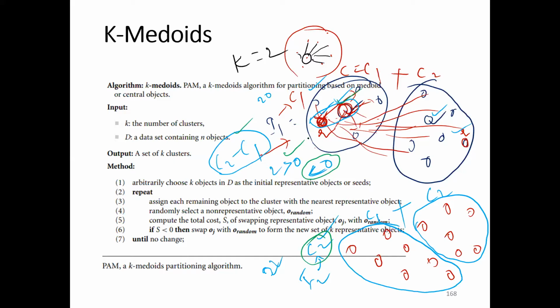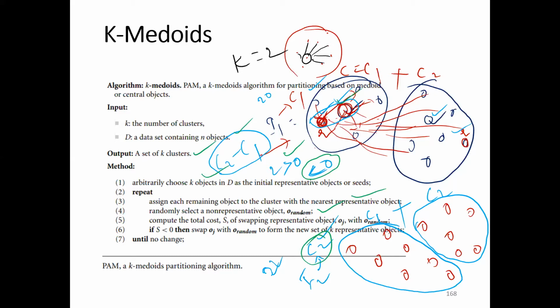Now the time is over actually. Just go through the algorithm, and I will explain k-medoids with an example in the next class. Here, initially we need to have a set of k clusters, and next we choose objects as representatives from the clusters. After that, assign each remaining object to the cluster with the nearest representative object. This we also know. Randomly select a non-representative object. That means randomly we need to select another object, right?